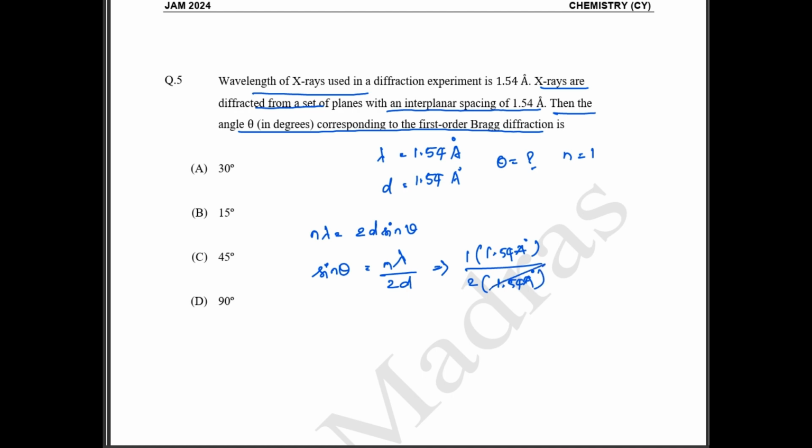So now both this lambda and d will be cancelled, and sin theta will be equal to 1 by 2. Sin theta is 1 by 2 when theta equals 30 degrees. So you can say that option A is the correct answer. Okay. Next question.